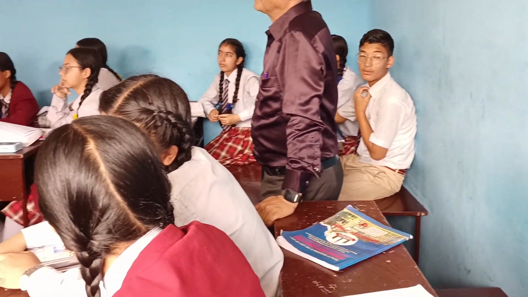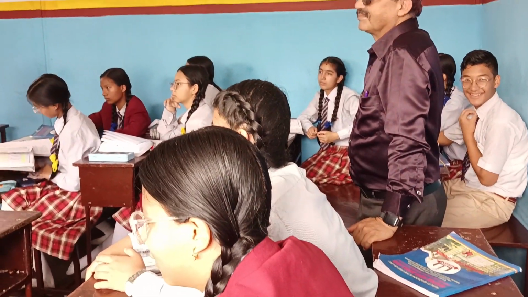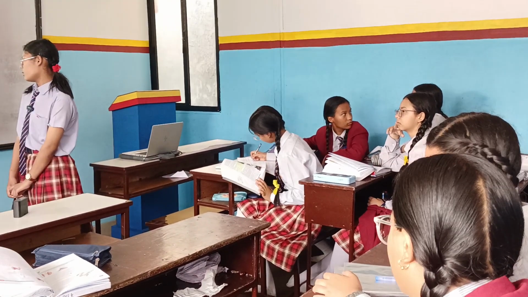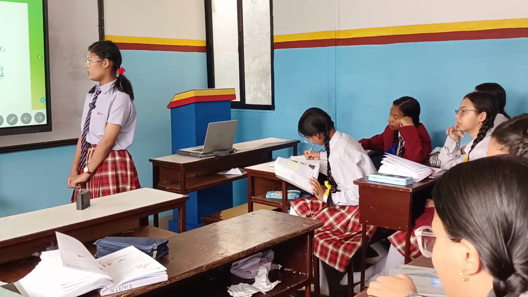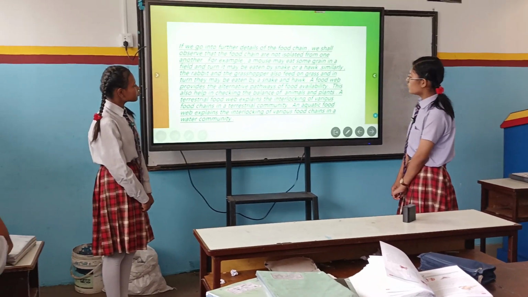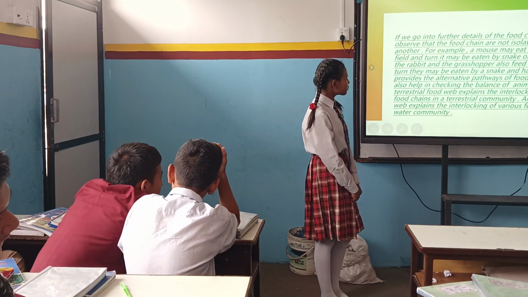A terrestrial food web explains the interlocking of various food chains in a terrestrial community. An aquatic food web explains the interlocking of various food chains in a water community.